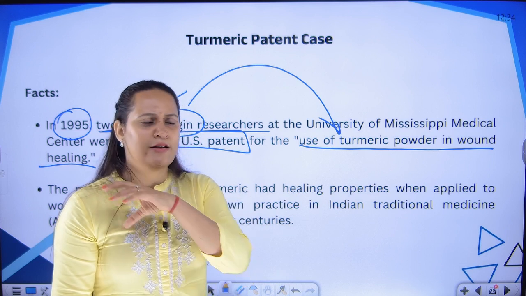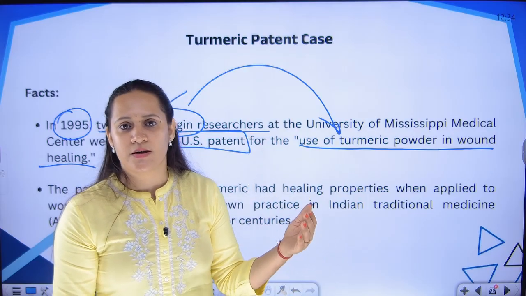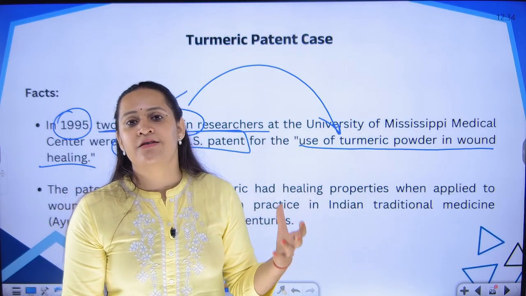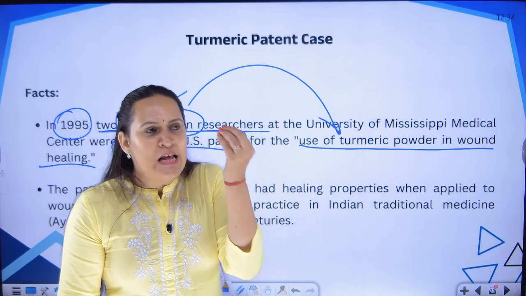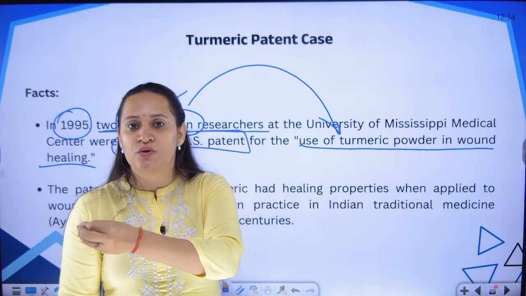Then India sat and did so much research. They went back to the historical documents and tried to find traces of evidence that anywhere in any document they have mentioned that turmeric is being used for so and so reason.